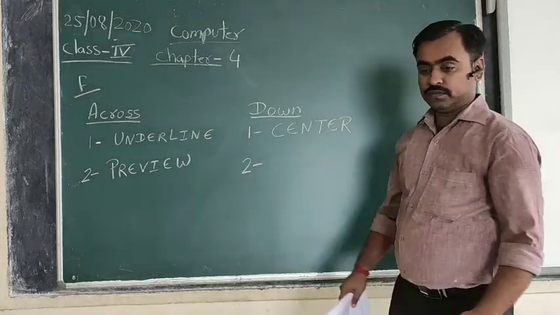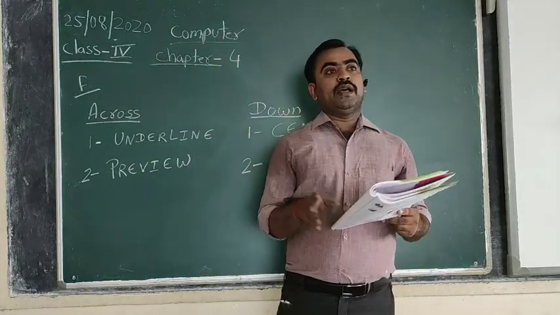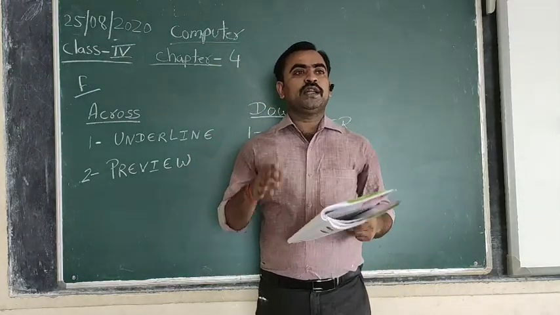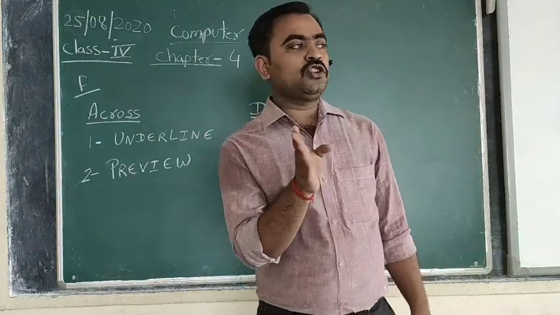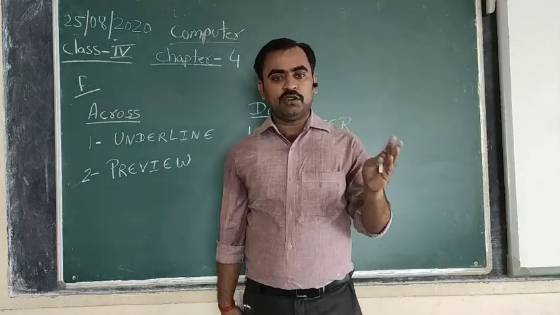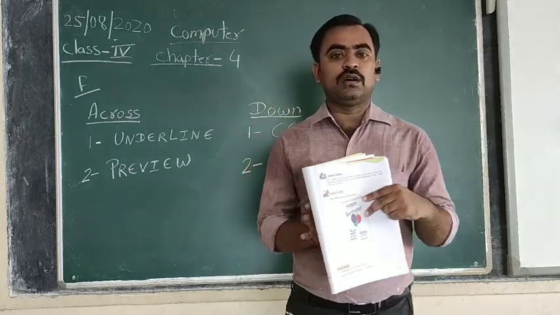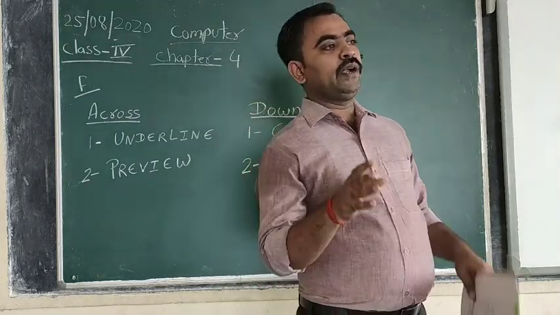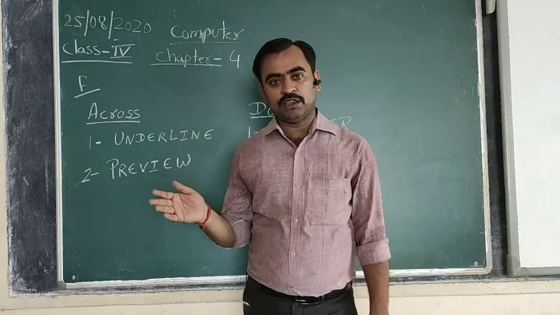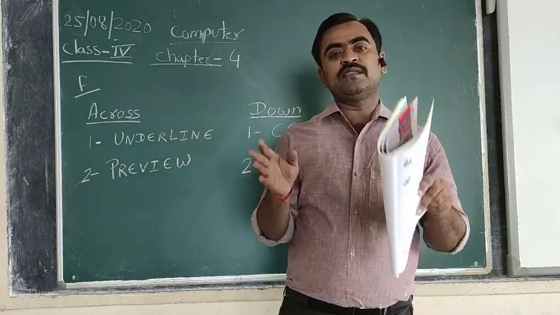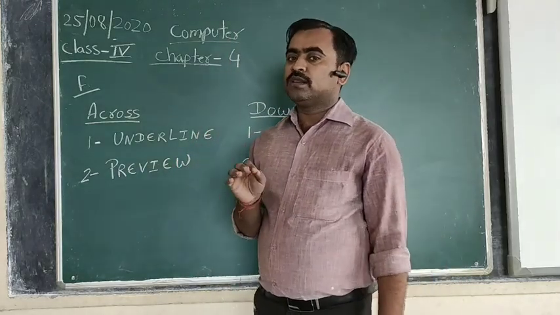Second one, align to more than one margin. There are 4 types of alignment. Left alignment aligns the text towards the left margin of the page, right alignment aligns it towards the right margin, and center aligns the paragraph within the center of the page.